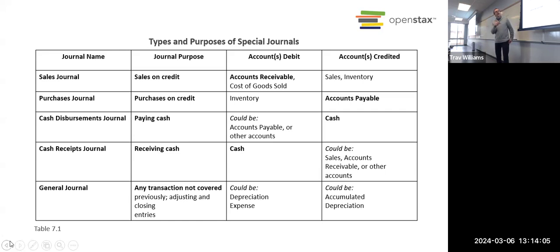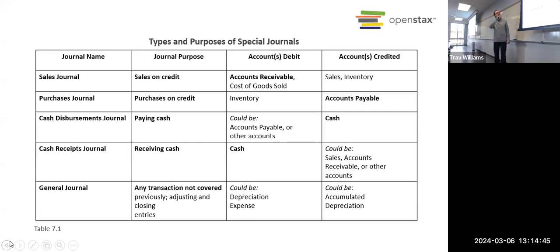The purchases journal, what do we record there? Purchases on account, but purchases of what? Inventory. Inventory. Thank you, Julian. That's correct. And so everything we record in the purchases journal is going to have a purchase. Either it's going to get recorded as a debit to merchandise inventory if we're using the perpetual method, or a debit to purchases if we're using the periodic method. Okay. But either way, we'll debit either purchases or merchandise inventory, and we will credit accounts payable.